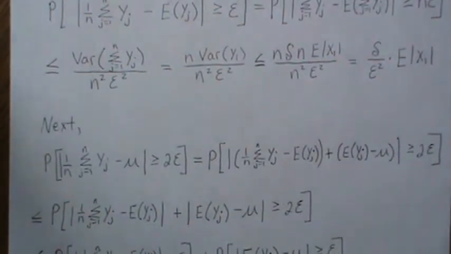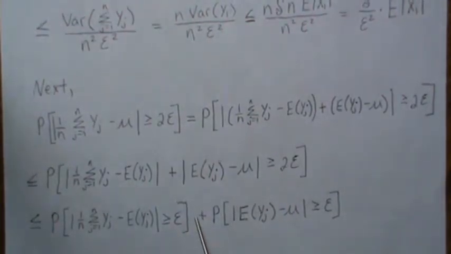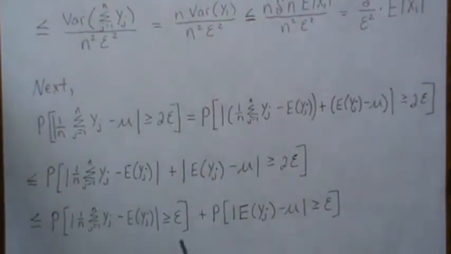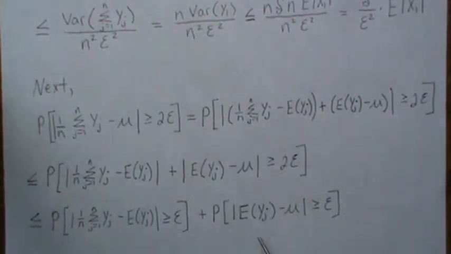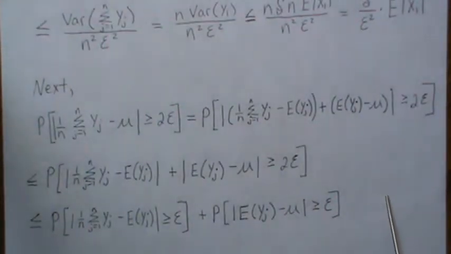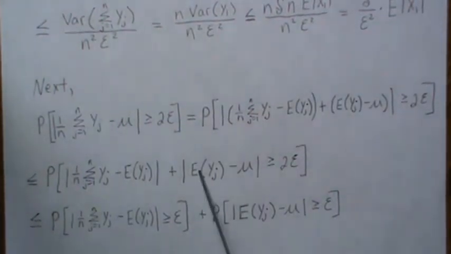Okay, so now this is less than or equal to the probability of each, divided by 2, being greater than epsilon, plus the probability of this being greater than epsilon. Again, think of this as the absolute value of x and the absolute value of y on the same Cartesian coordinate system. In the diamond that this created, everything else was shaded. This one actually cuts into the diamond, and then everything else is shaded. So this region is bigger than this, so this probability is greater than that.